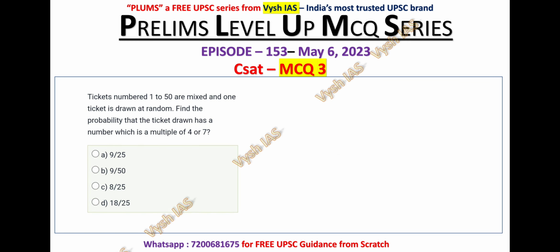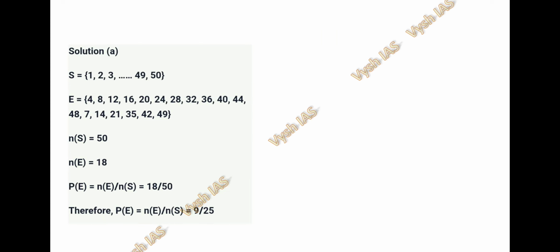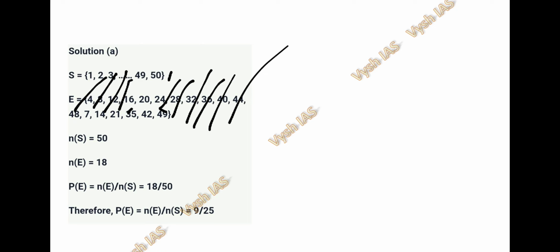Now let's solve MCQ number 3. Tickets numbered 1 to 50 are mixed and one ticket is drawn at random. Find the probability that the ticket drawn has a number which is a multiple of 4 or 7. So we have to take multiples of 4 or 7, and if there are any common numbers, we have to cancel one of them. Multiples of 4: 4 1s are 4, 4 2s are 8, 4 3s are 12, 4 4s are 16, 4 5s are 20, 4 6s are 24, 4 7s are 28, 4 8s are 32, 4 9s are 36, 4 10s are 40, 4 11s are 44, 4 12s are 48.